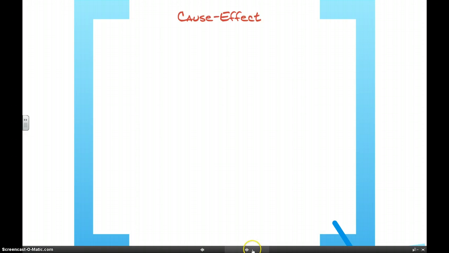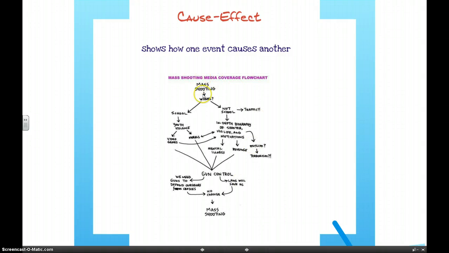Next can be cause and effect. So this shows how one event causes another event. For instance, this chart talking about mass shootings goes through all the different things of the media and what they say about mass shootings, all the way down to gun control. And then no matter which way they go, whether we need guns or we don't need guns, nothing happens and there are still mass shootings. So this shows that media interference as well as lack of action is a cause for more mass shootings.